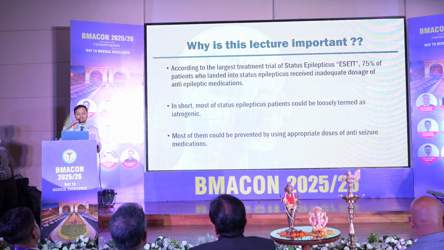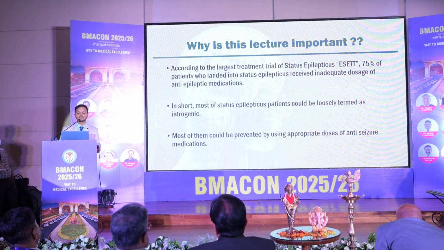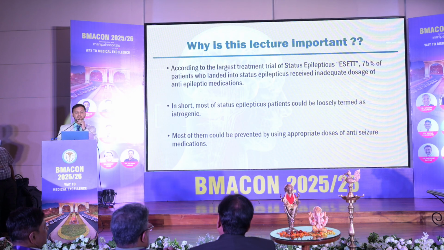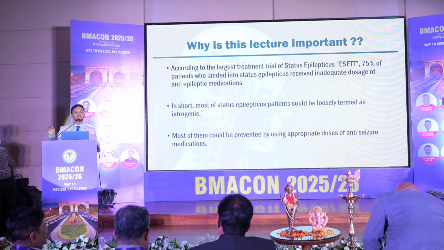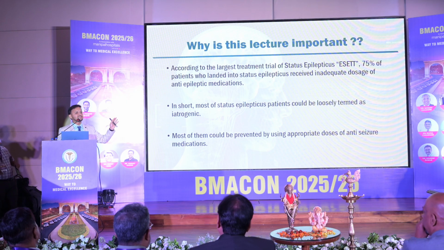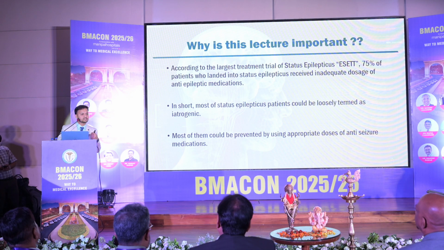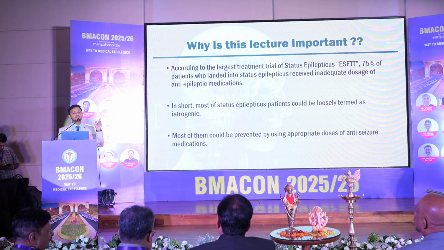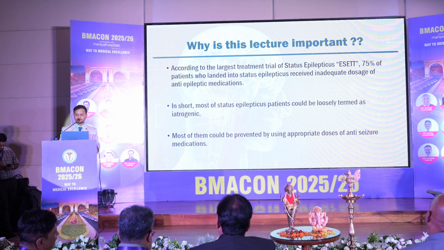So why is this lecture important? There was a very large trial, that is the emergency management of status epilepticus treatment trial. This trial mentioned that 75% of the patients who had landed into status epilepticus had received inadequate dosage of anti-epileptic medications. So if we loosely see, 75% of patients in status epilepticus were iatrogenic, they were created by us. And if we give the right dosage of anti-epileptics, at least 50% of these patients we can prevent going into status epilepticus, and that is the importance.